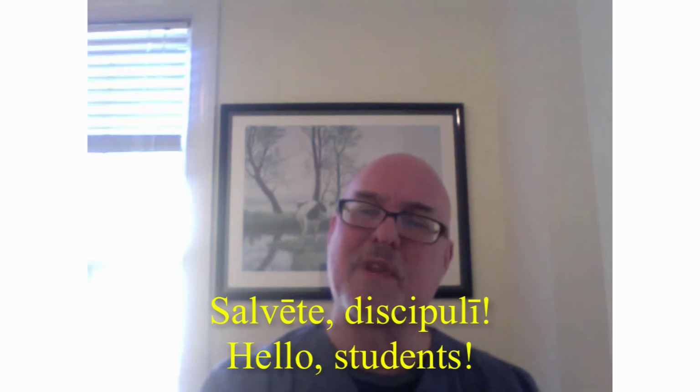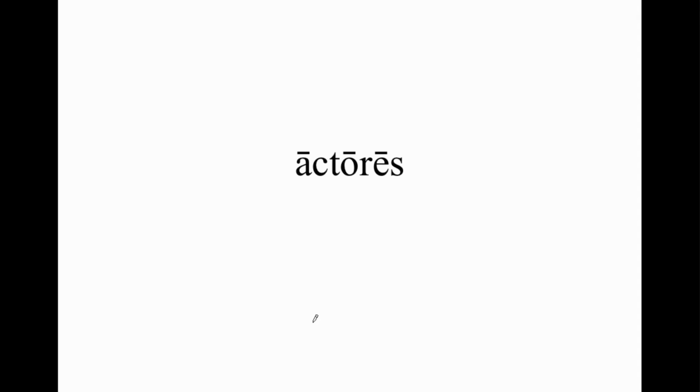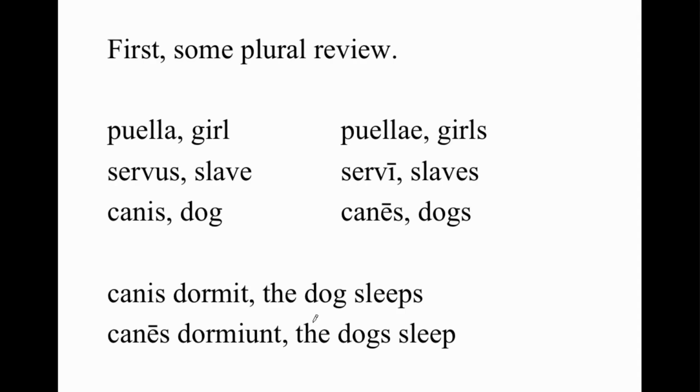Salvete discipuli. In today's lesson, we will begin reading a story that uses nominative plural subjects. It turns out a group of actors is coming to Pompeii, and all of the people are excited to go see the show, except the story will end with a mystery when we learn that one person is apparently not attending. Actores. Actors. Okay, so before we begin this story, let's do a little review of what we recently learned.